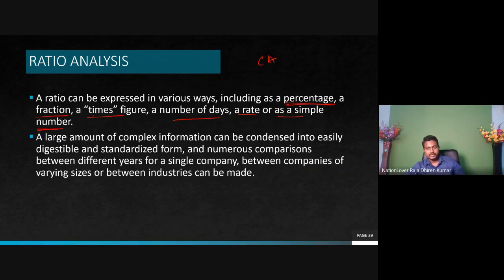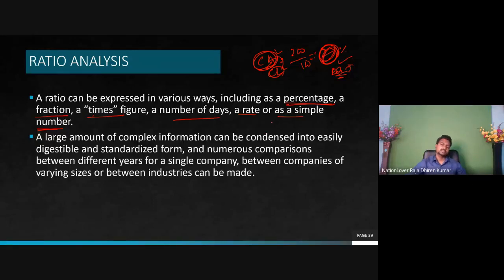Suppose current asset by current liability becomes 200 by 100, that becomes 2 only. 2 is a simple figure. 2 is also a ratio. Current liability into 2 equals current asset. That means current asset is twice the current liability. So a number, a percentage, a time figure, a fraction can be termed a ratio, not necessarily a fraction.